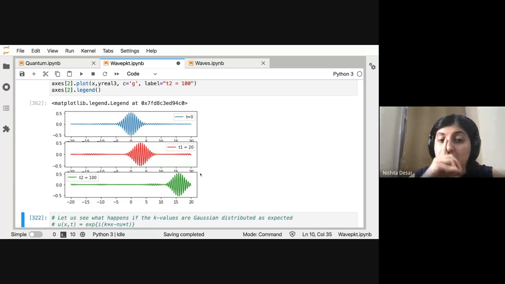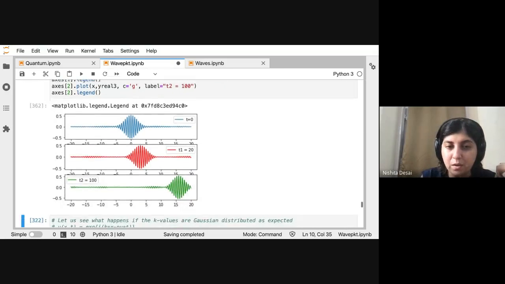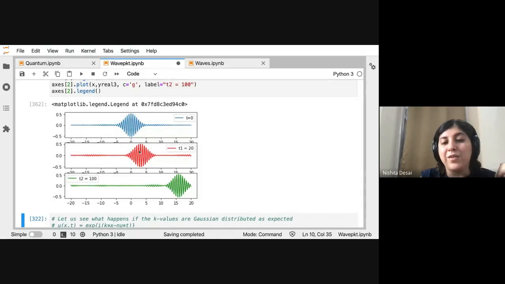Okay, so first we initially saw the phase velocity, which was how the trough moves in a single Gaussian wave packet. That was more a visualization than anything else. But here we have taken a realistic sampling of k values, and we have also assigned the nu values based on the k value. So the energy is determined by the k value. Okay, which is why you have this realistic motion now of the wave packet.